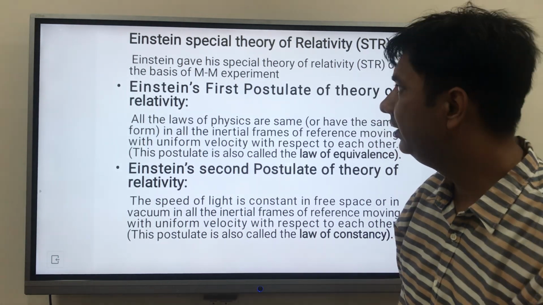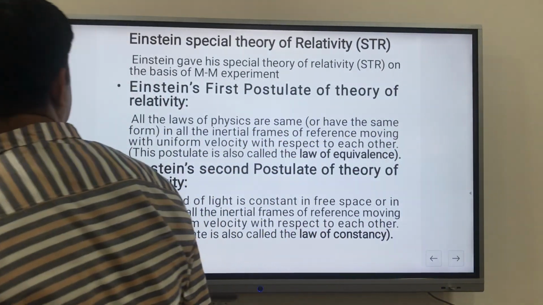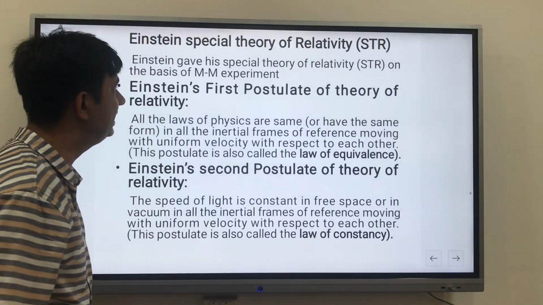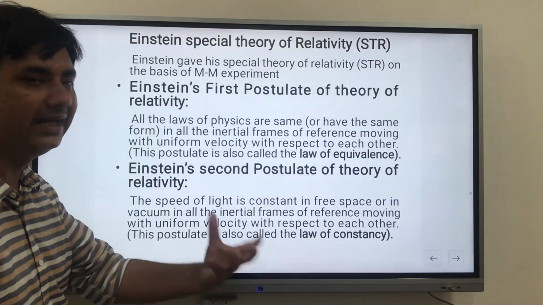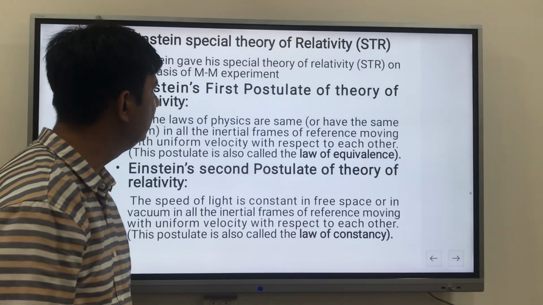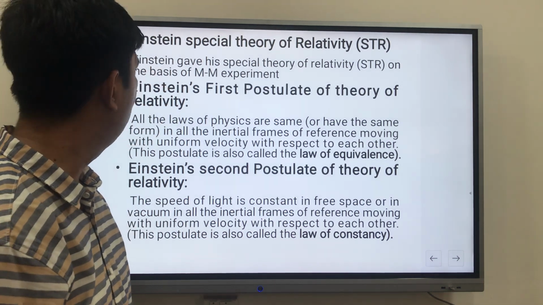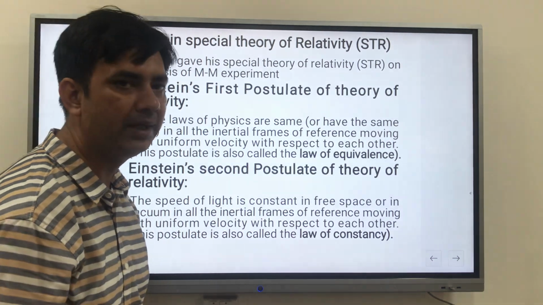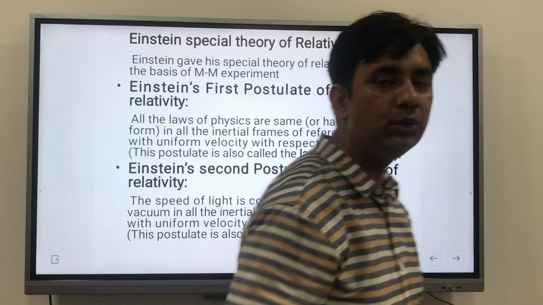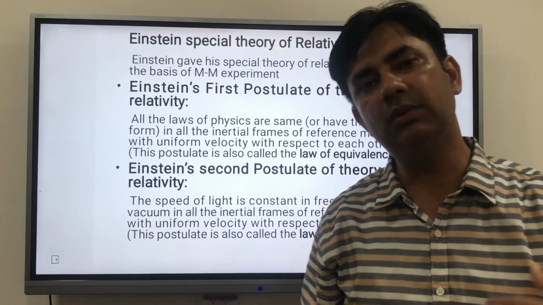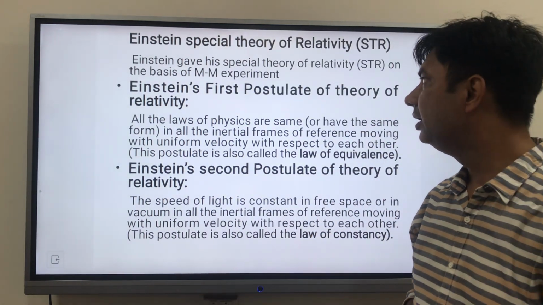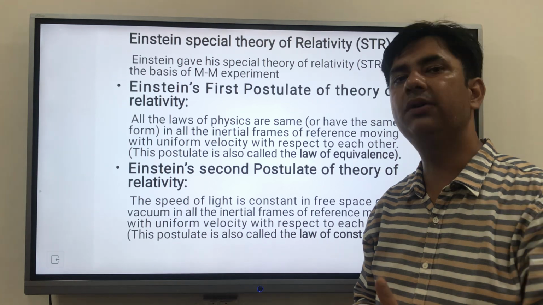Now we come to Einstein's special theory of relativity, STR. Einstein gave his special theory of relativity on the basis of an experiment. Einstein used the Michelson-Morley experiment to explain his theory of relativity.